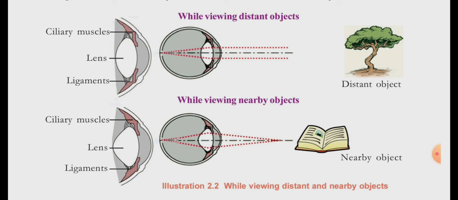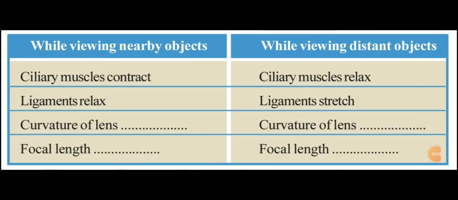Before that, you just try to understand how the ciliary muscles, the lens and the ligaments are connected in the eye. That is to be understood from the picture. Then what changes happen for these, you can understand from the next table. Look, this is the table. While viewing nearby objects and while viewing distant objects, 4 points in each case are to be studied. Ciliary muscles contract while viewing a nearby object. While viewing a distant object, ciliary muscles relax. Very easy to study. One is contracting, and in the other case, just opposite, the ciliary muscles are relaxing.